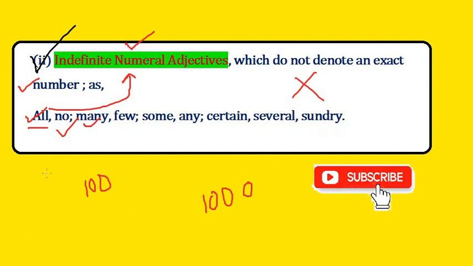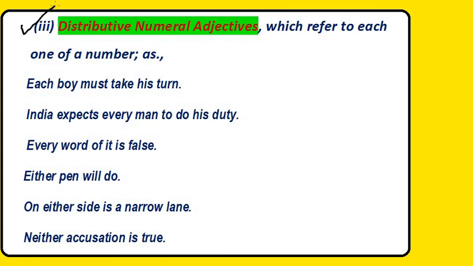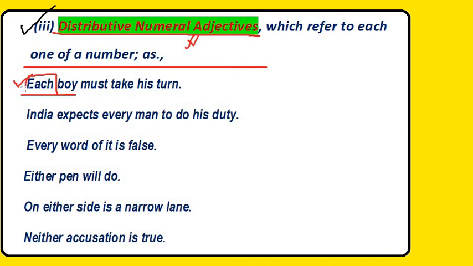Now the next kind of numeral adjective, that is distributive numeral adjectives. It refers to each one of a number, meaning each and every one of a number. The first sentence: each boy must take his turn. So here each is the adjective in this sentence, and it is a distributive numeral adjective. It is describing the noun, that is boy.